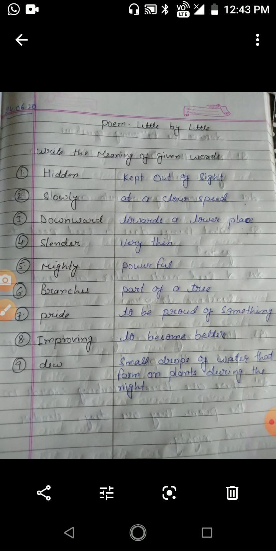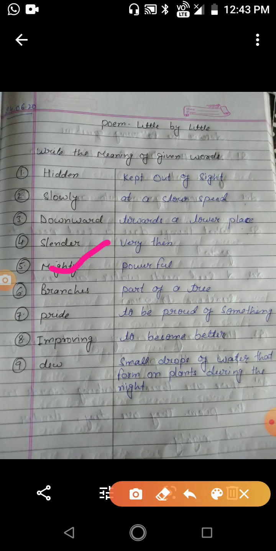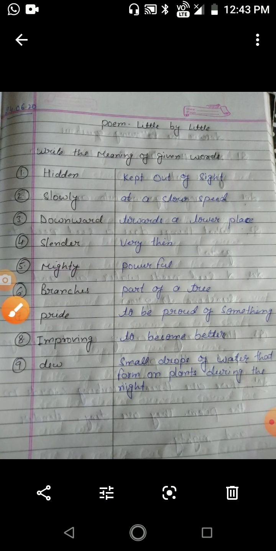The fourth one is slender. Its meaning is very thin. If a girl or a boy is very thin, then we can say that he is slender. Our fifth word is mighty. It means powerful. If something has lots of power, we can say he is mighty, or it is mighty. Like the elephant. If I'm talking about the elephant, it is a mighty animal.